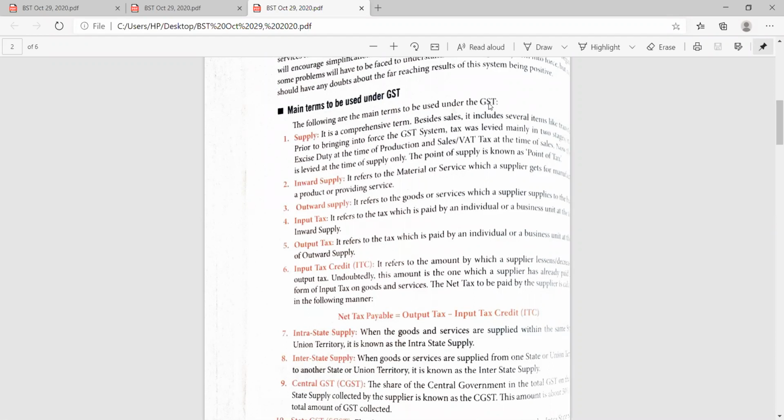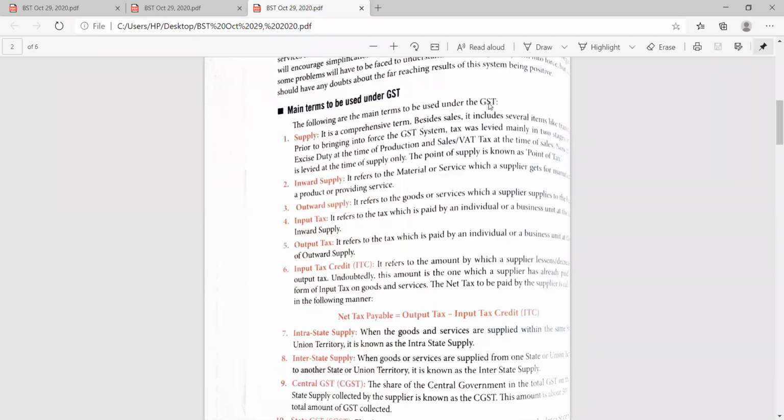Inward supply refers to the material and the service which a supplier gets from the manufacturer or a producer providing services. That is your inward supply. And outward supply refers to what the supplier supplies to the buyer. Please make a difference between inward and outward supply. Inward supply refers to a service or material a supplier gets from the manufacturer, and whatever the supplier supplies to the buyer is known as outward supply.